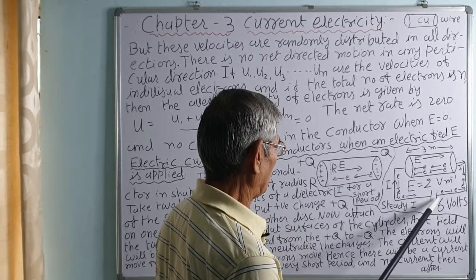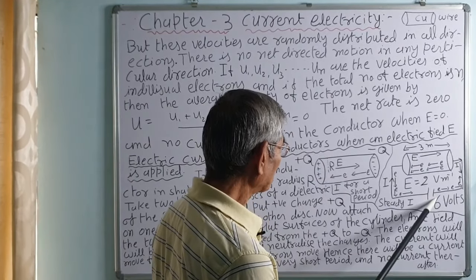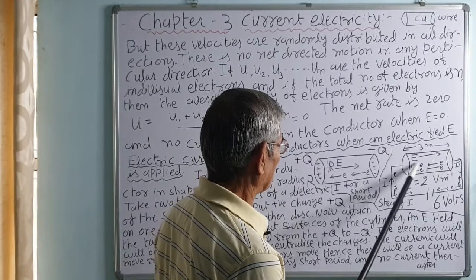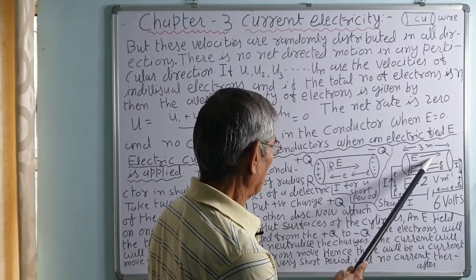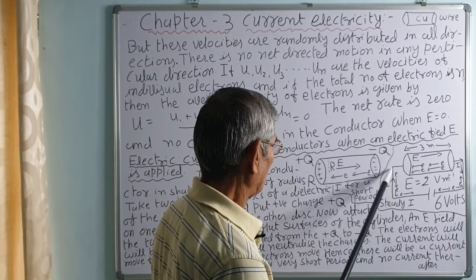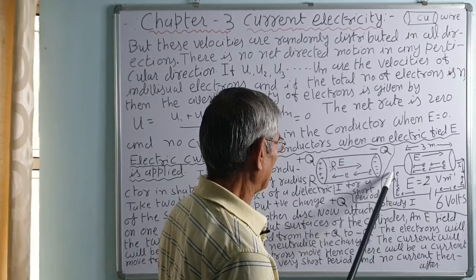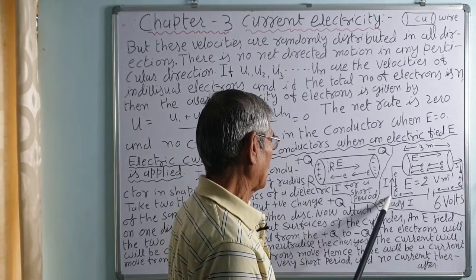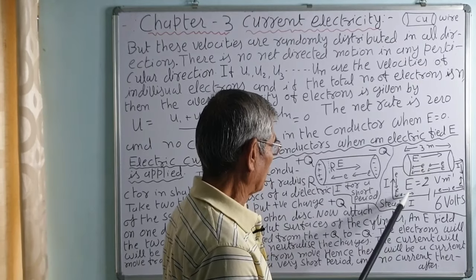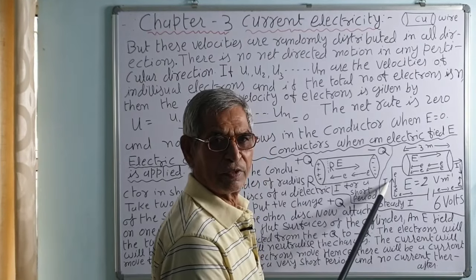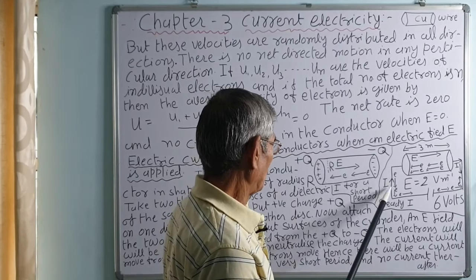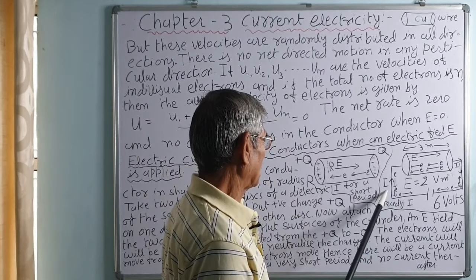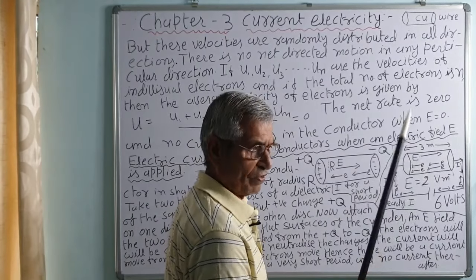This is the positive terminal of the battery, this is the negative terminal of the battery. The electric field is from positive to negative, that is from left to right. Electrons will flow from right to left in the opposite direction. So, the current direction is the direction of the electric field, that is of the positive charges. Positive charges are not quite mobile; electrons are quite mobile because they are lighter than the positive ions, but they move slowly. So, the current direction is the direction of the positive ion or electric field.